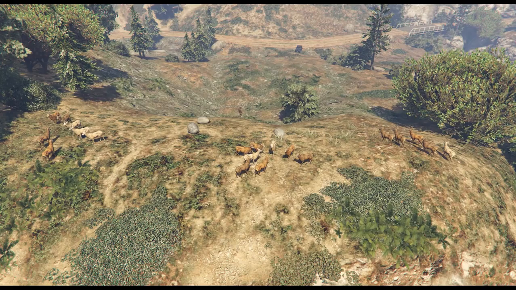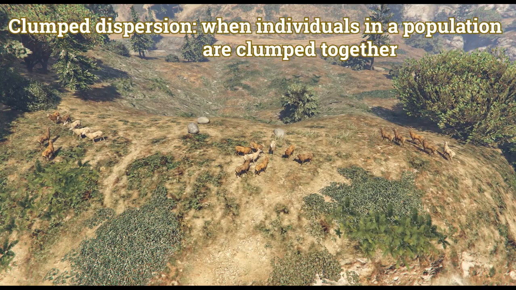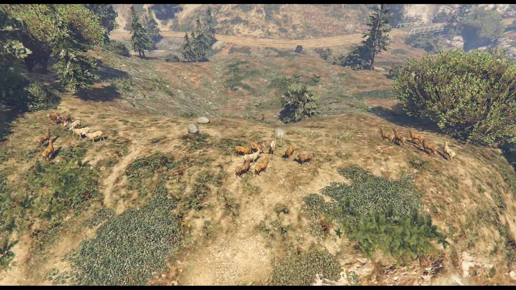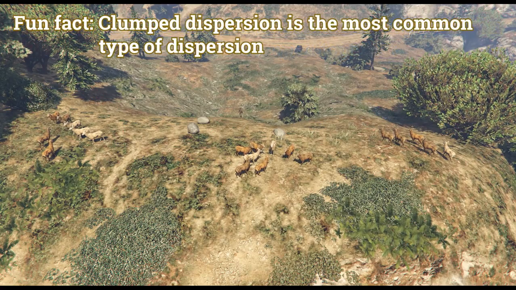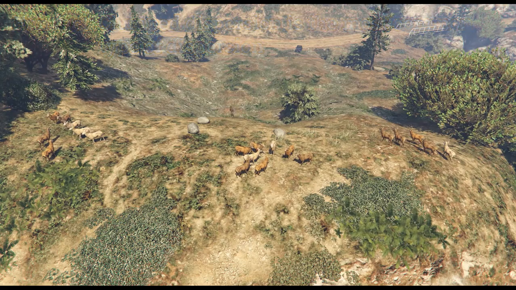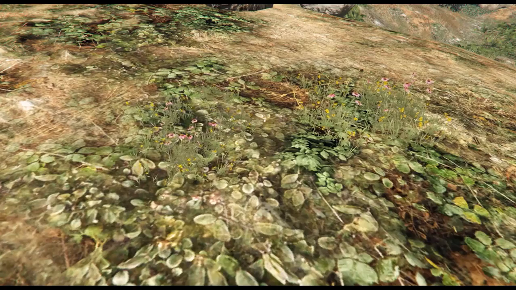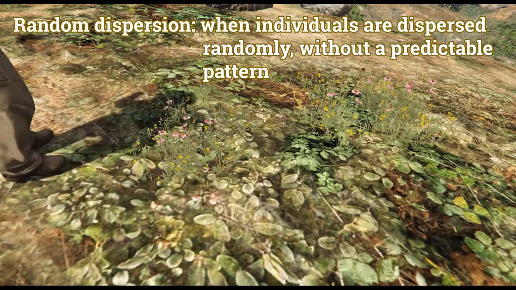These populations of deer show clump dispersion. These deer clump together because the individuals in a clump are able to gain and surround resources while also having protection against predators. Another type of dispersion is random dispersion.